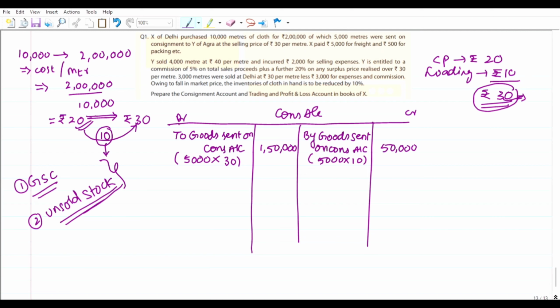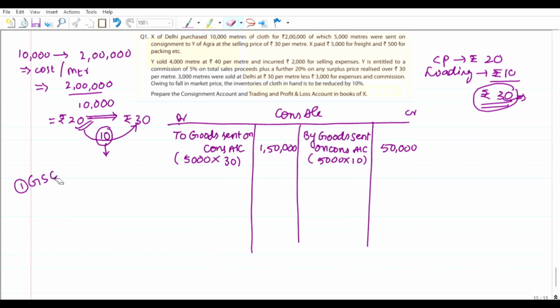There are two costs here, the invoice price and the cost price. Both are to be shown at invoice price by deducting the profit, which will bring them to cost price only.